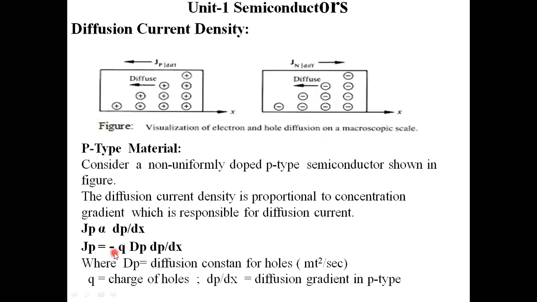This slope is negative, this charge is positive, and I do not consider this constant. In order to compensate this term, I am placing a negative here, and this negative will become positive.